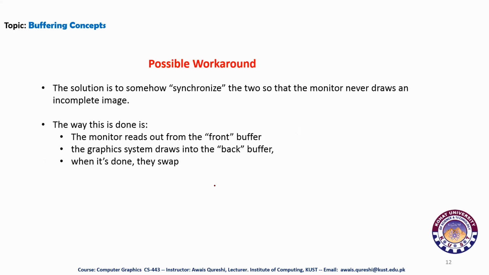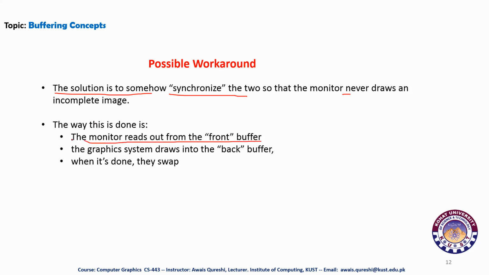So what is the workaround for this flickering problem, and how can we use the double buffer technique to overcome it? The solution to overcome this flickering problem is to somehow synchronize the two, so that the monitor never draws an incomplete image. With the help of synchronization, we can eliminate this problem. And how is it done? The monitor reads out from the front buffer.